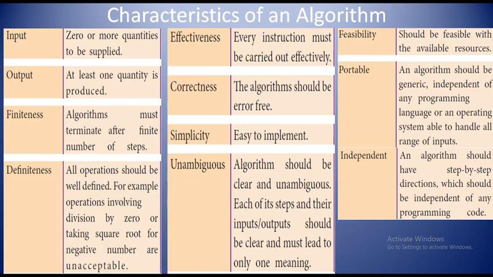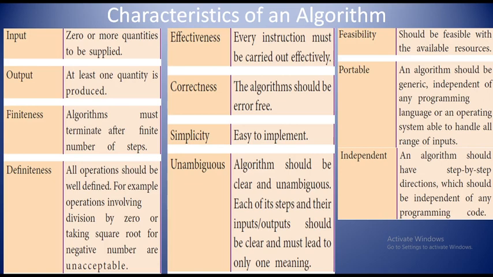It should give at least one quantity produced. And next one is finiteness. Finiteness is nothing but the algorithm must terminate after a finite number of steps. After a number of steps, it should give the output. That is what they are trying to say here. Algorithms must terminate after a finite number of steps. Terminate is nothing but it should be finished. It should give the correct result.